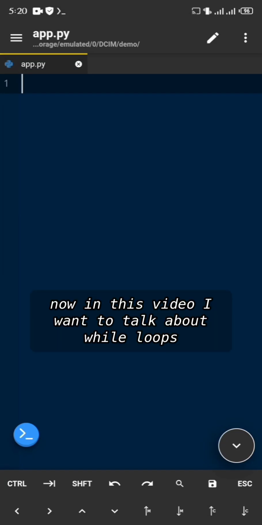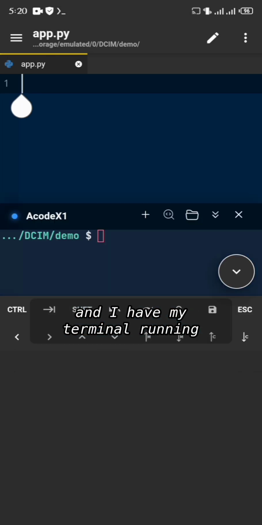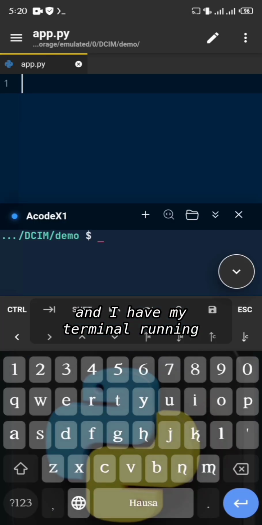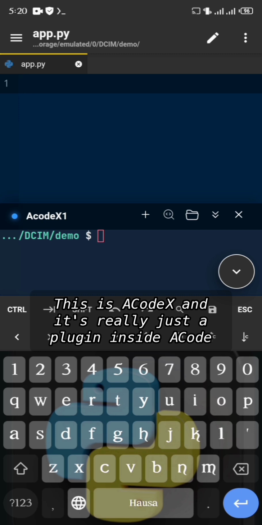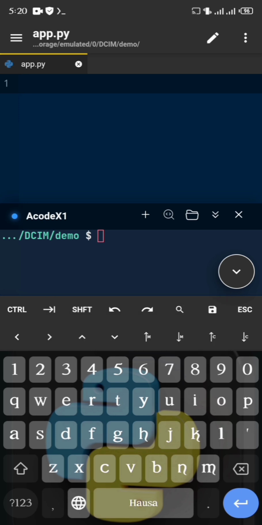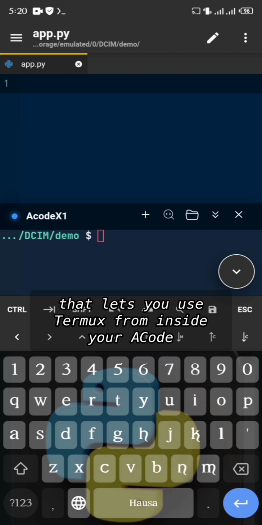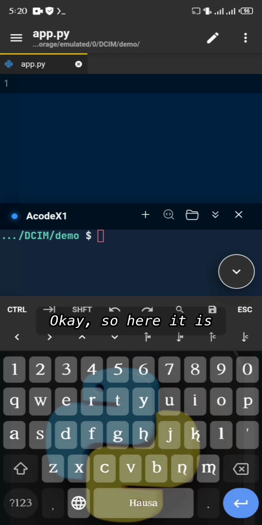Okay, now in this video, we're going to talk about while loops. But before all that, you can see I'm inside Acode and I have my terminal running. This is Acode X, and it's really just a plugin inside Acode that lets you use Termux from inside your Acode.